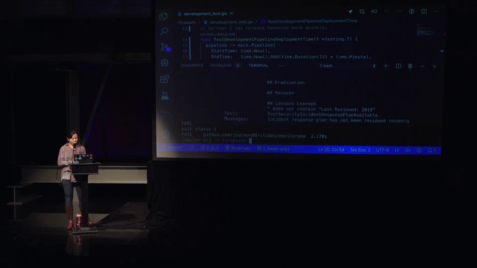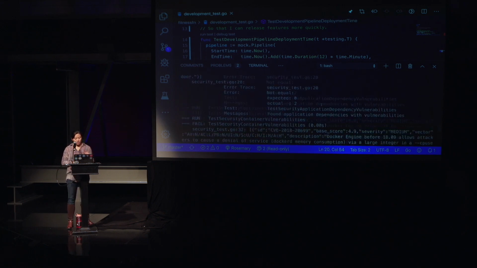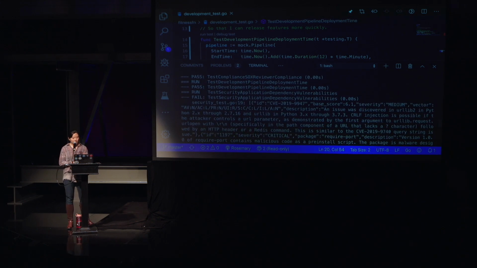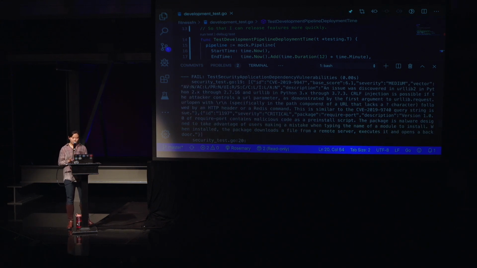But the other interesting thing that we figured out was that when we dove further into the security vulnerability space, not only was it adding extra steps to the pipeline, we also discovered that from an operational standpoint, the security team expected every vulnerability to be addressed. Now, this isn't practical because sometimes when you scan things, 500 vulnerabilities would pop up. So when we added these fitness functions to assess the vulnerability reports, there would be 600, 700 vulnerabilities. And no one can actually sit and remediate all of them, right? So how do you understand what's important and what's not? As you can see in this vulnerability report, we have a medium severity. We also have a critical severity.